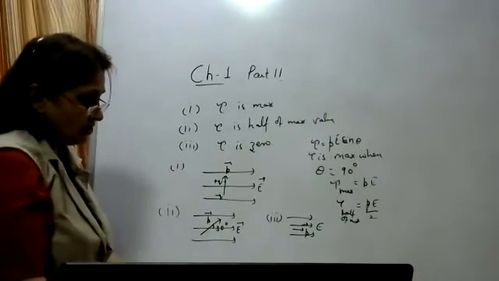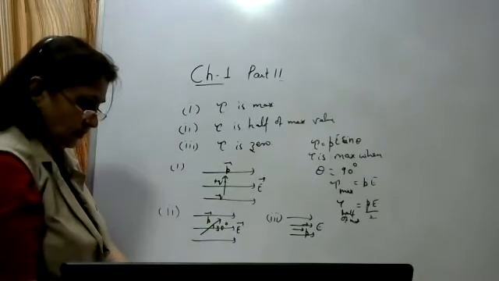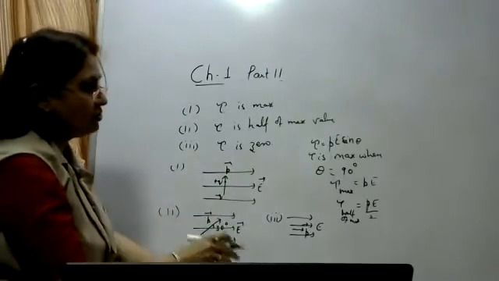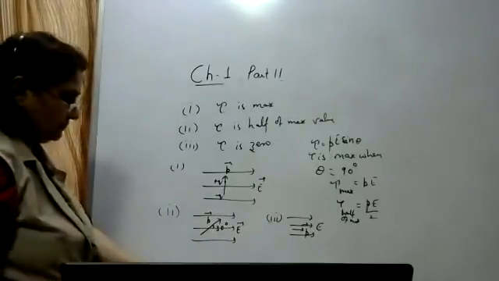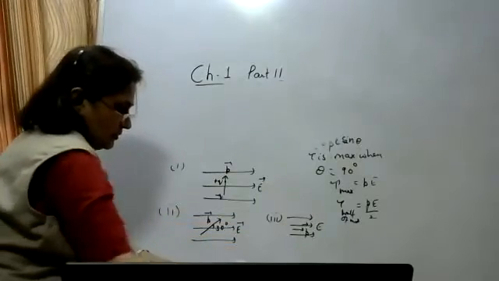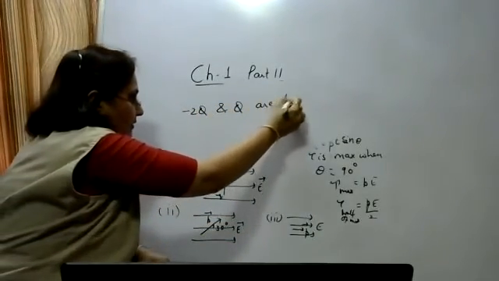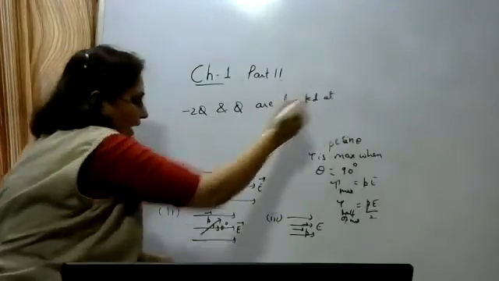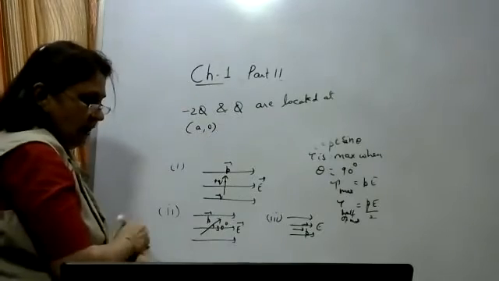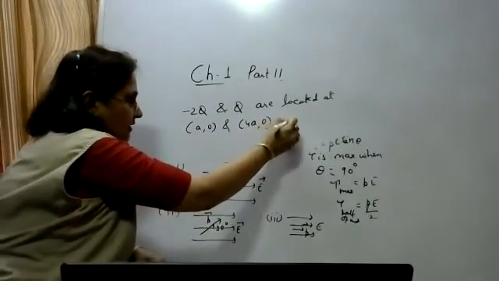Okay, so these are some of the board questions. One more we'll discuss over here. Write down: two charges of magnitude minus 2q and plus q are located at A0 and 4A0 respectively.